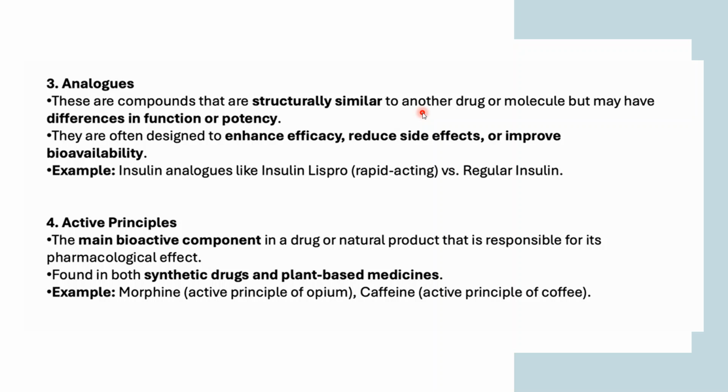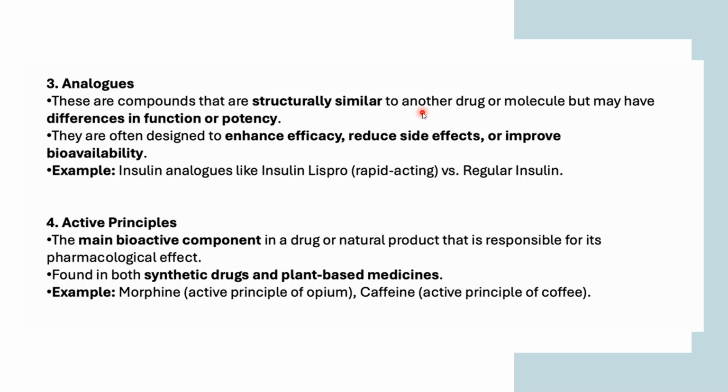So these active principles are the main bioactive compounds that give the pharmacological effect that the drug is showing. If a drug is there, the component which is responsible for its bioactivity is known as the active principle. As you see, opium has an active principle, that is morphine, and similarly coffee has caffeine. So these are known as active principles.